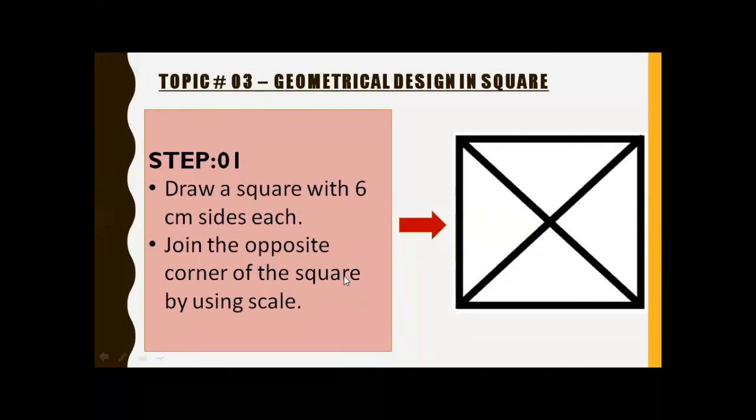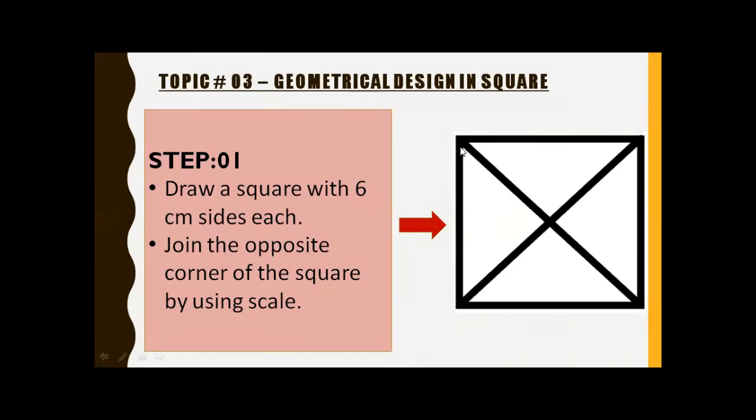Okay, in the first step, draw a square with 6 centimeter each side. Join the opposite corners of the square by using the scale. Okay, take a screenshot for first step. Draw the square with 6 centimeters each side and join the opposite corners of the square by using the scale.